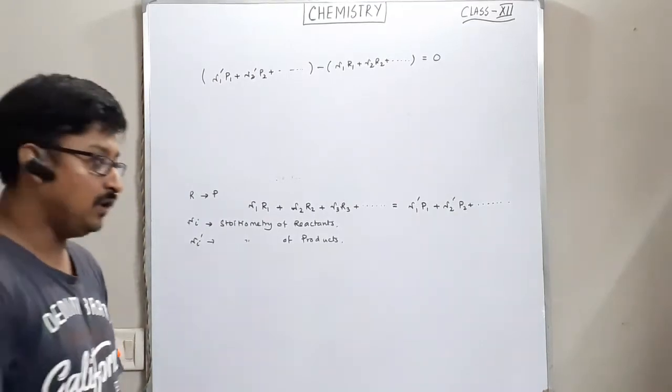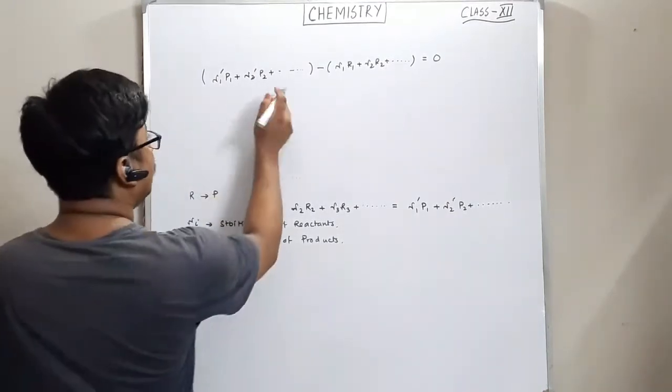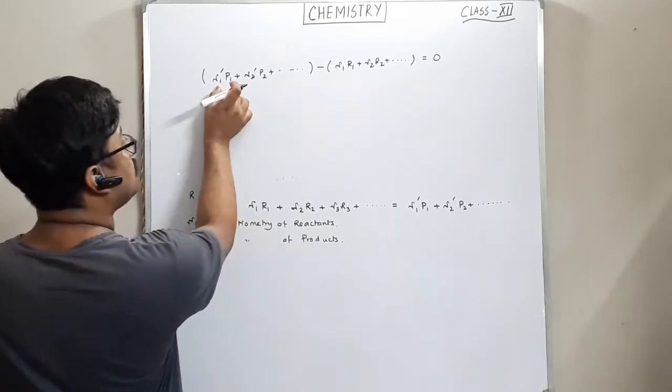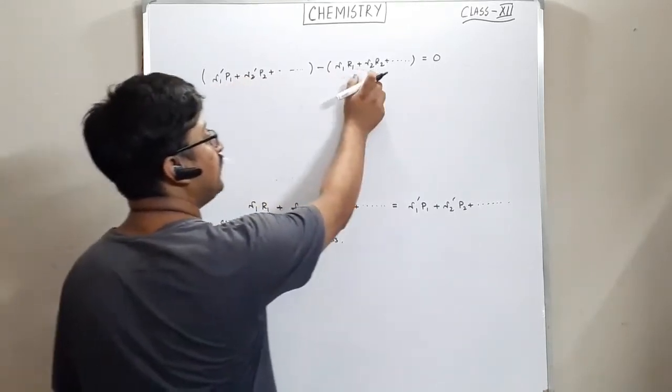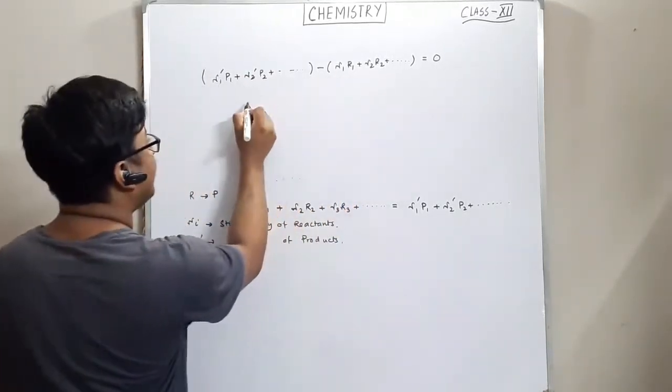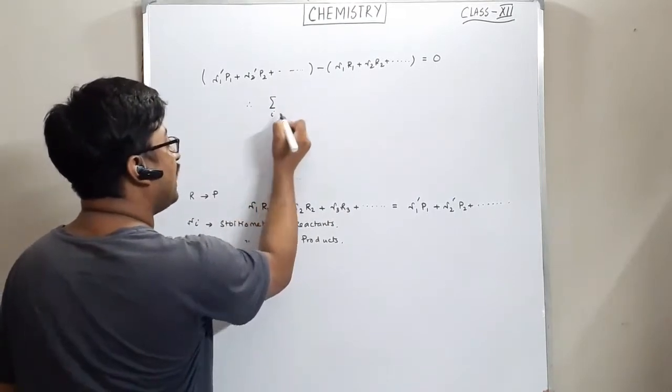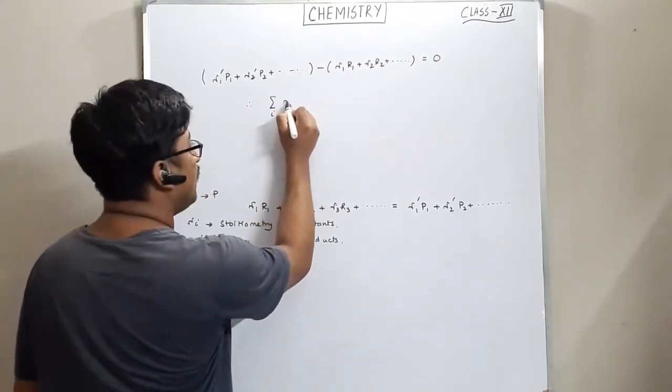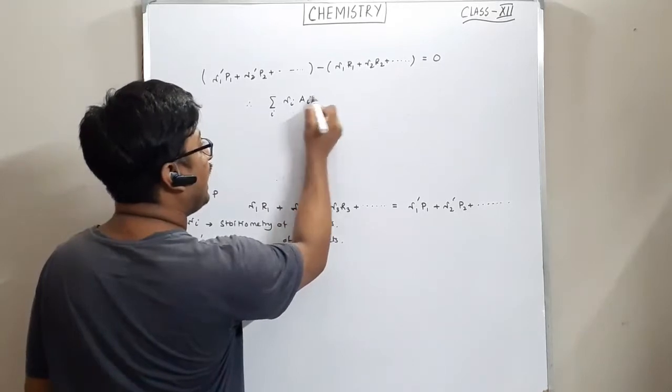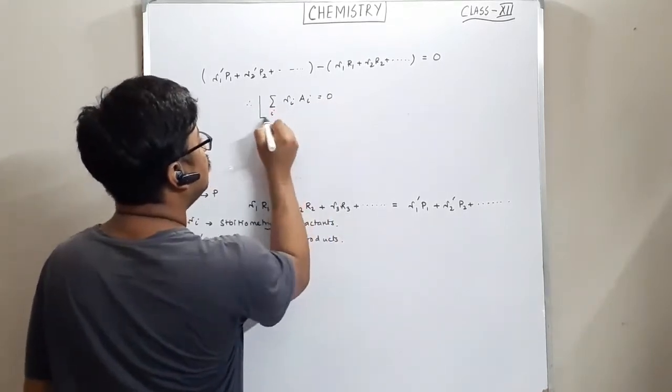Can do that. See, this is a stoichiometry, this is a species. So can we write here summation over i of nu i Ai will be equal to 0.